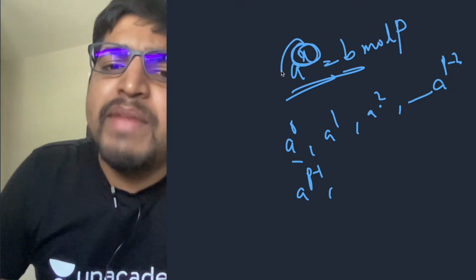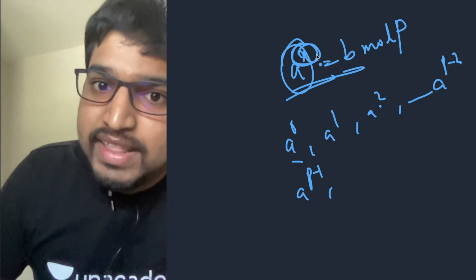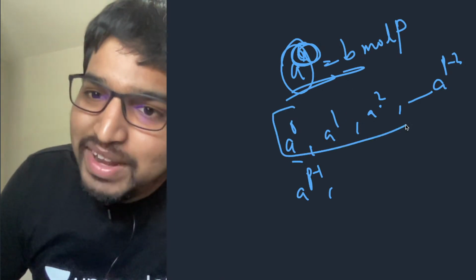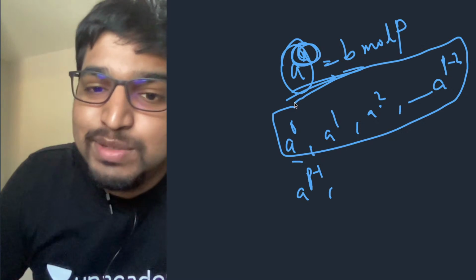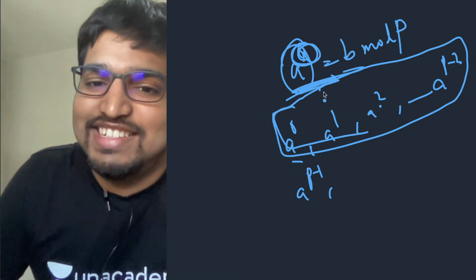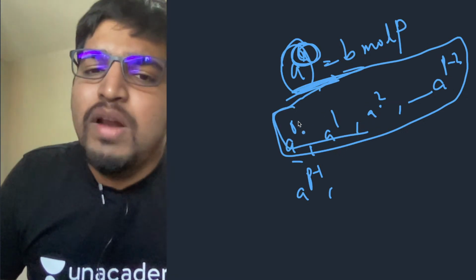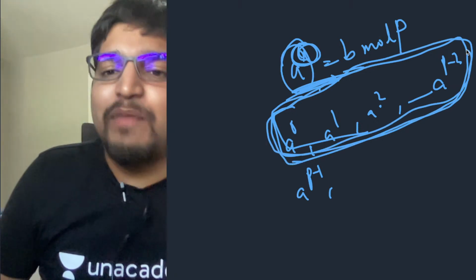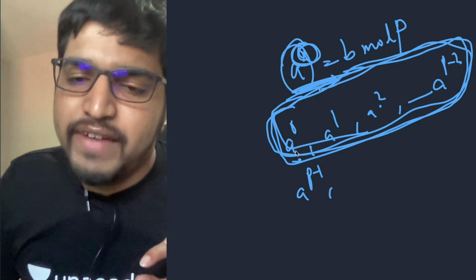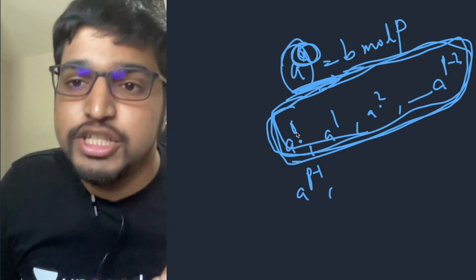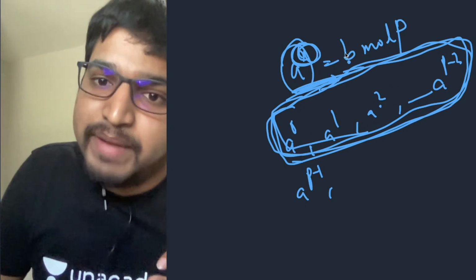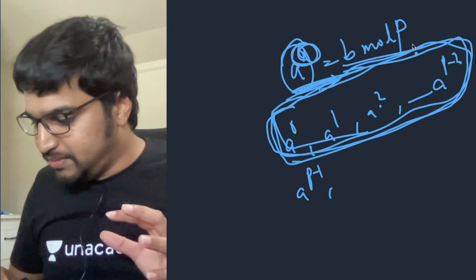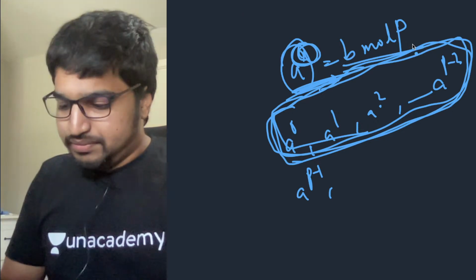So if some a^x is b mod p, then there is an x which lies between 0 and p-2 which satisfies this. All powers of a are repetitions of this. So if we find which power of a from 0 to p-2 gives remainder b mod p, that is sufficient. Is that understood?